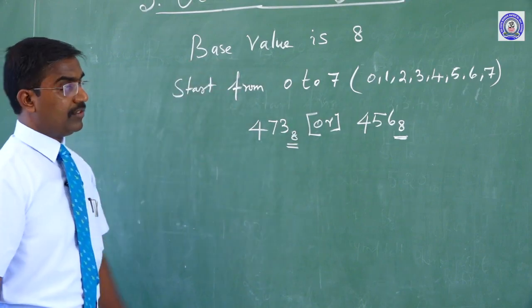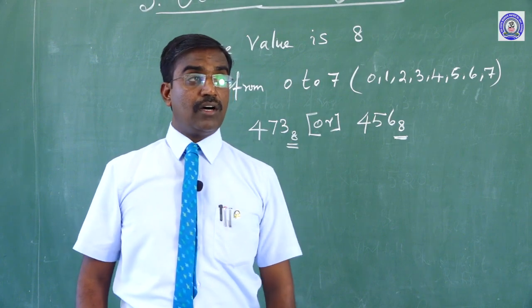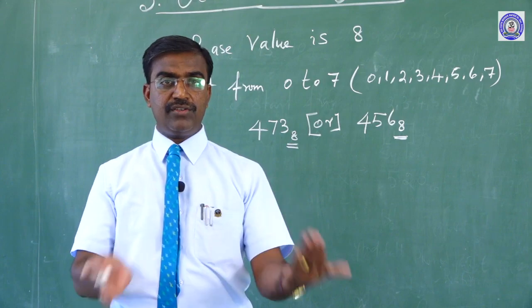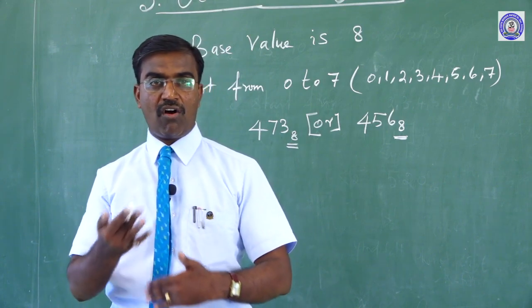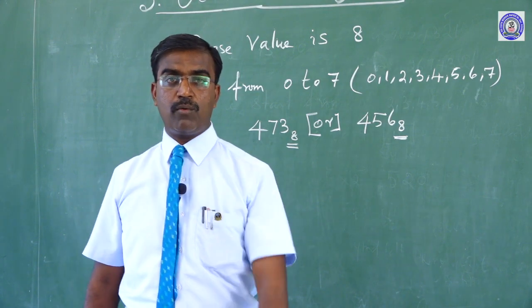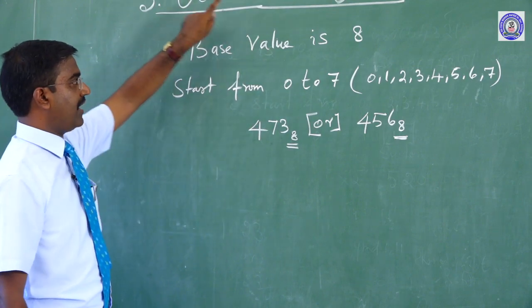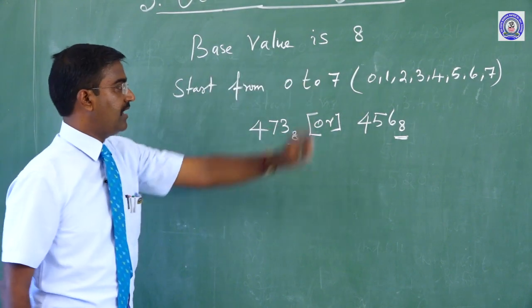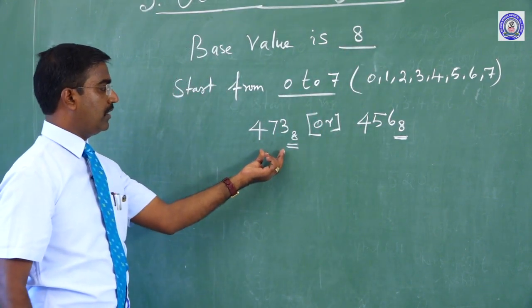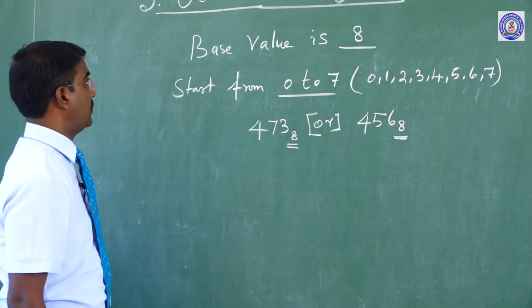About the details, we will see the repeated division by 8 method, and then conversion of decimal into binary, binary into decimal, decimal into octal, octal into decimal. That time we will see clearly one by one. But now, in this case, the octal number system is octal, which means 8. That is why the base value is 8, starting from 0 to 7, and the examples are 473 base 8 or 456 base 8.